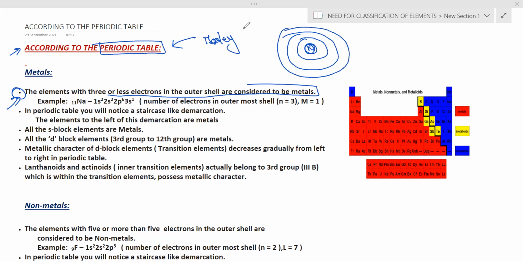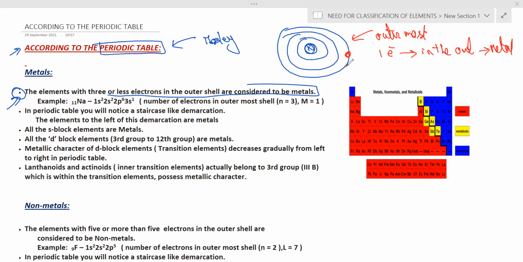If we have 1 electron in the outermost orbit, then we call it a metal.